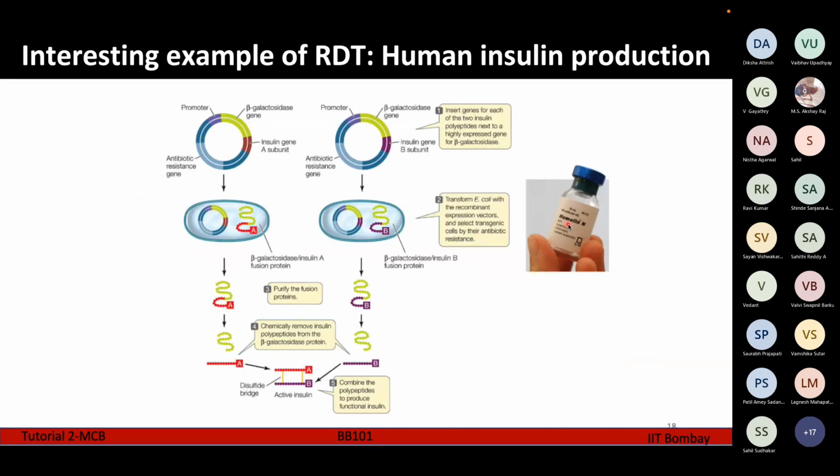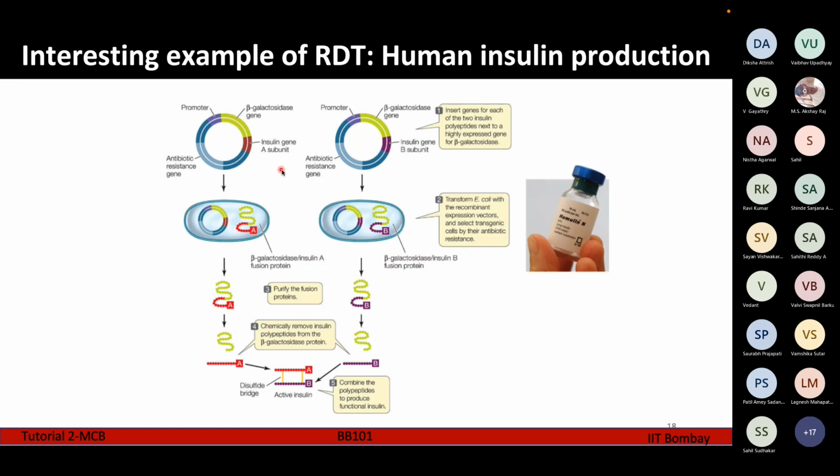So this is an example of recombinant DNA technology. This is widely used for production of recombinant human insulin. So here we have our plasmid. The plasmid has a promoter region which is going to help in the replication of the plasmid as a whole. The antibiotic resistance gene, a beta galactosidase gene, which is similar to the LAC gene which I talked about. It encodes for a certain enzyme which helps bacteria in fermentation of sugar.